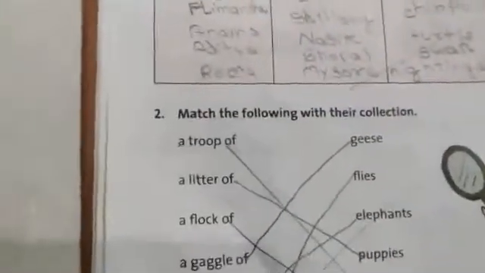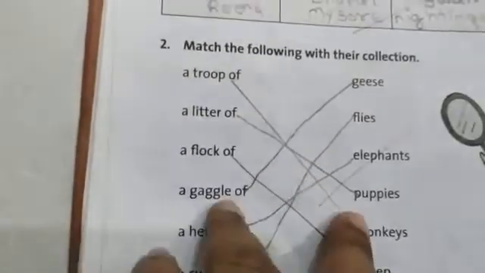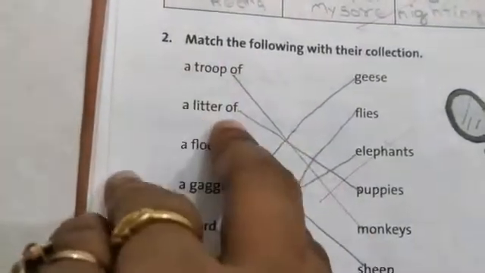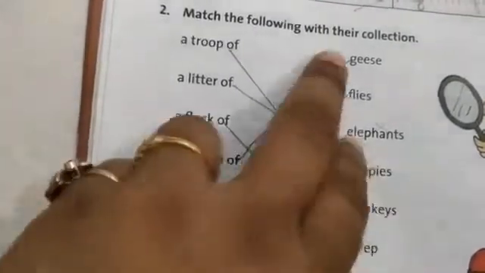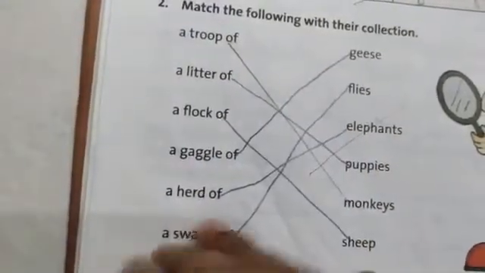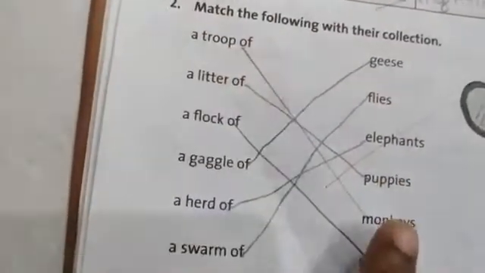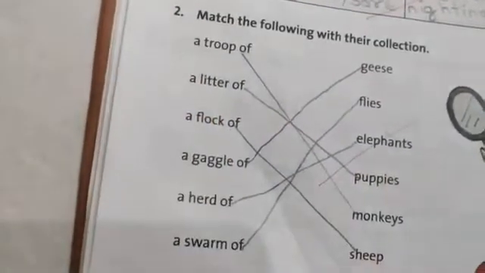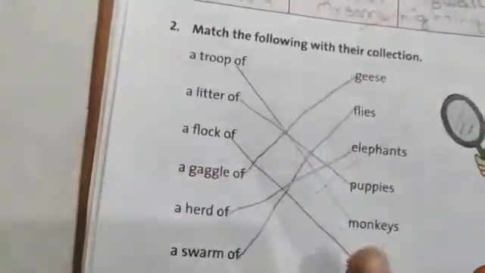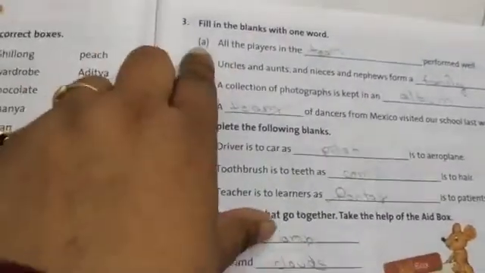Come to question number 2. Match the following with the collection. Here: a troop of monkeys, a litter of puppies, a flock of sheep, a gaggle of geese, a herd of elephants, a swarm of flies. Questions 1 and 2 are your homework, and question number 3 is also your homework.